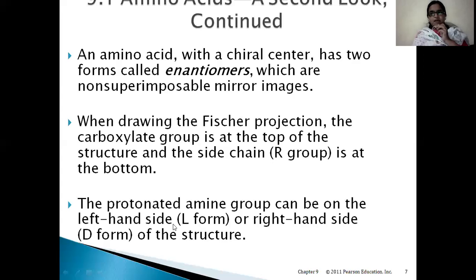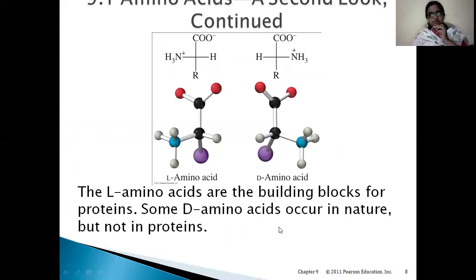In the Fischer projection diagram, if the amino group is on the left side, it is called the L form, and if it is on the right side, it is called the D form. So just remember, there are two forms, L form and D form. In the L form, the amino group is on the left side, and in the D form, the amino group is on the right side.